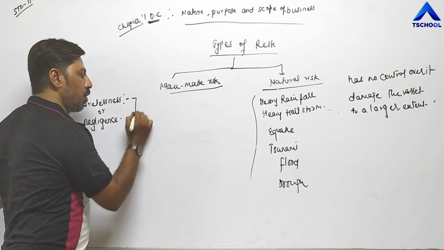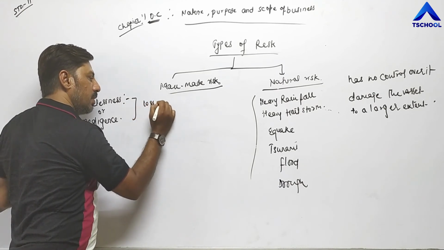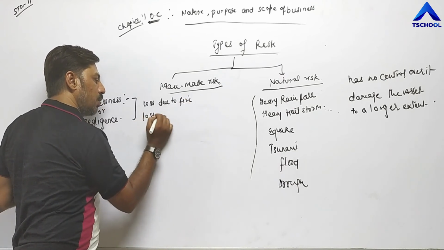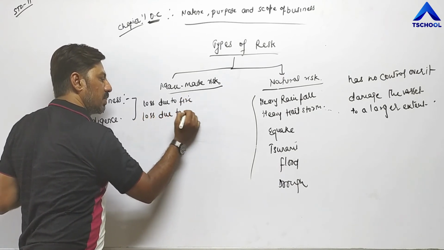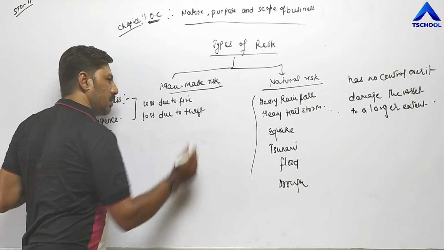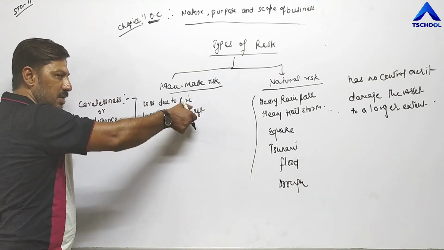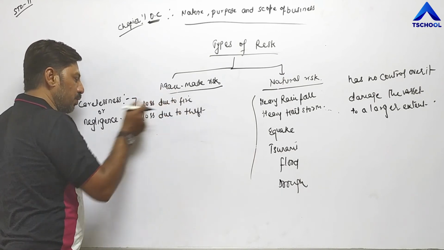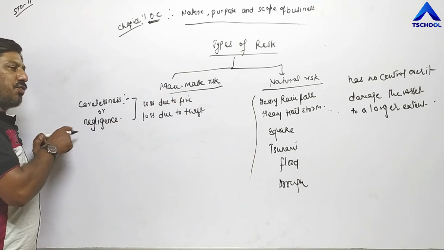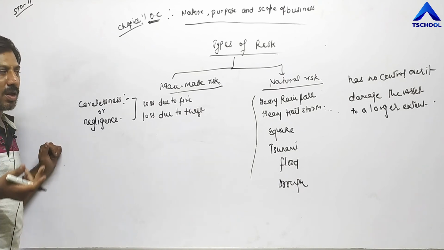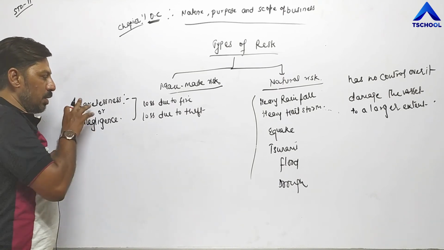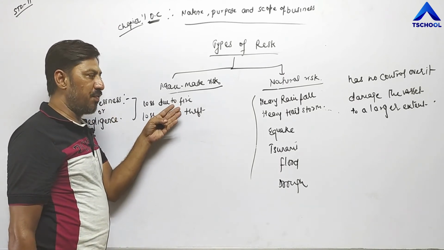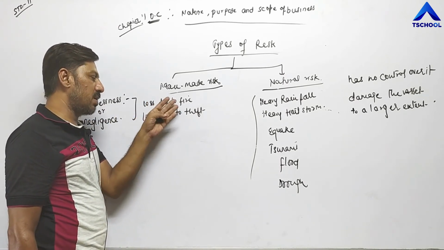Besides this, loss due to fire, loss due to theft. Theft is done by thieves. Loss due to fire or loss due to theft can occur due to the carelessness or negligence of employees. Negligence of employees means here security guards or employees. So due to carelessness or negligence, such type of loss can be faced by the business units.